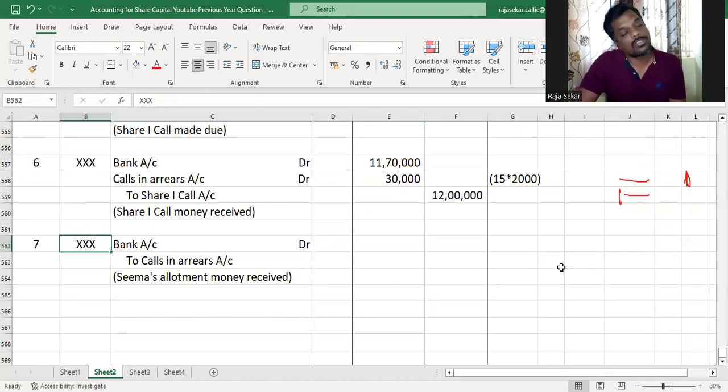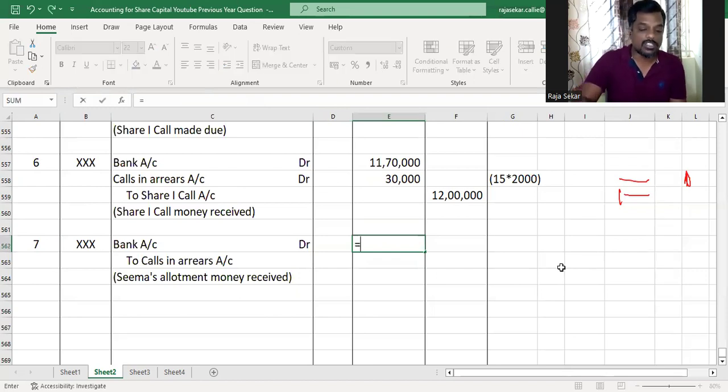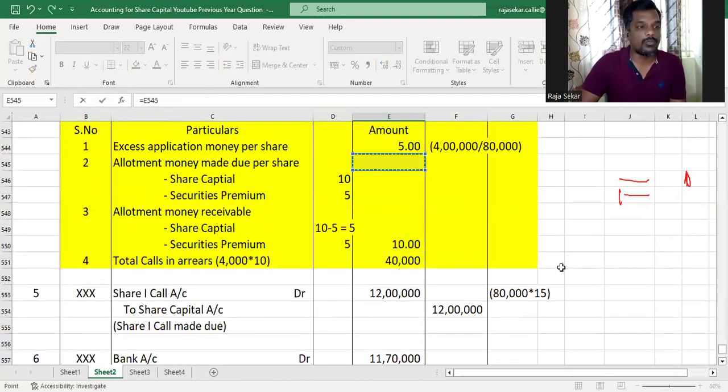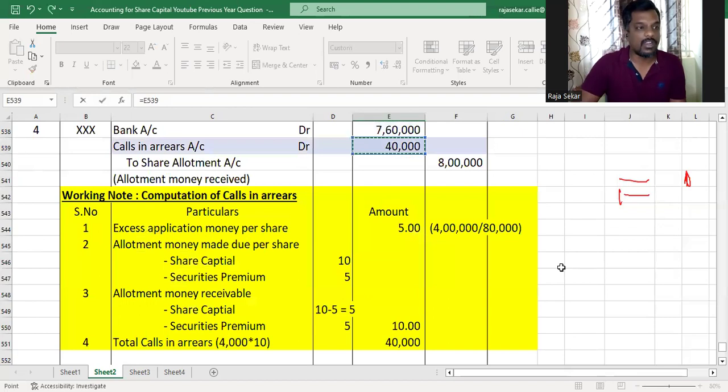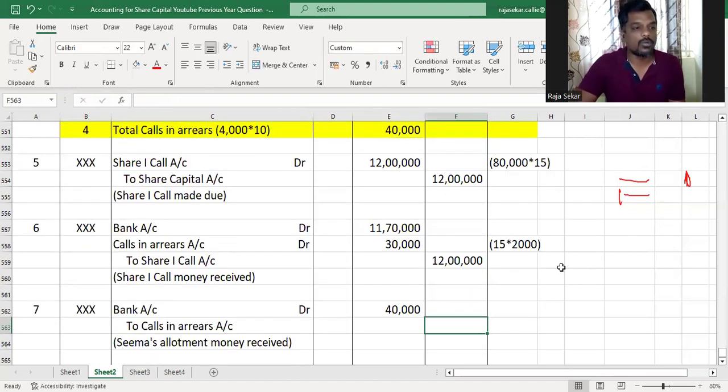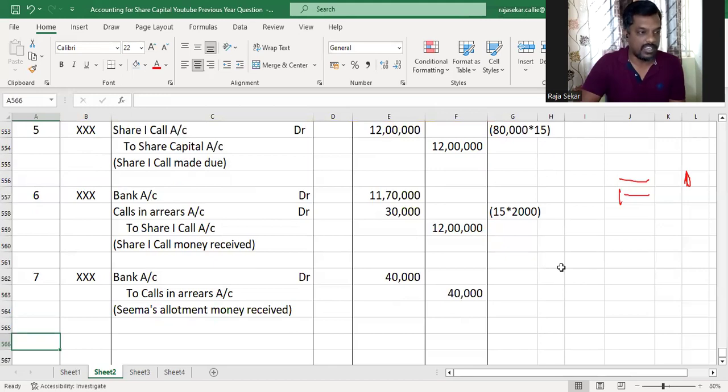Along with that, Seema also paid something else. What did she pay? She paid the allotment money. Am I right? So what was due from her on allotment? It was the 40,000 we had debited to the calls in arrears account, which she had defaulted. That also she paid now. So 40,000 she paid. So now that's set straight.